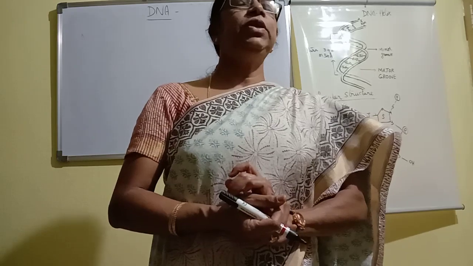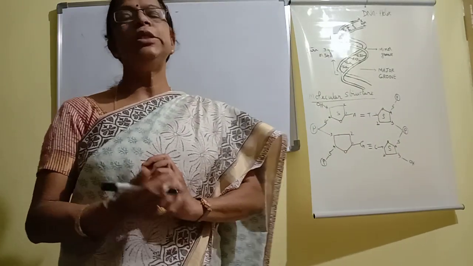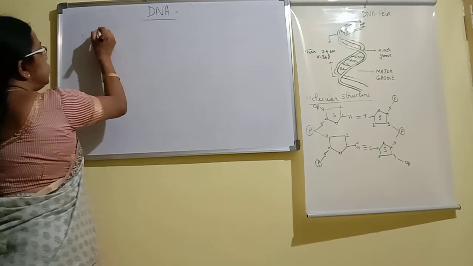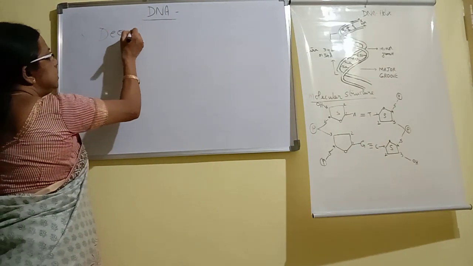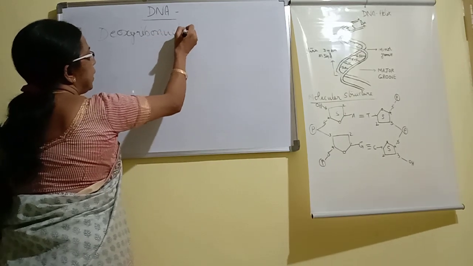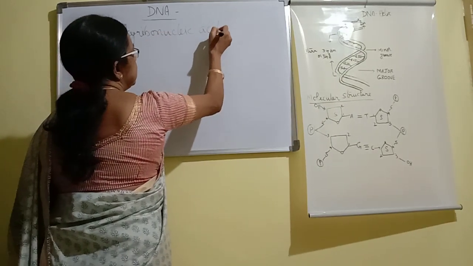To start with, first we'll start with what is DNA. DNA stands for deoxyribonucleic acid.